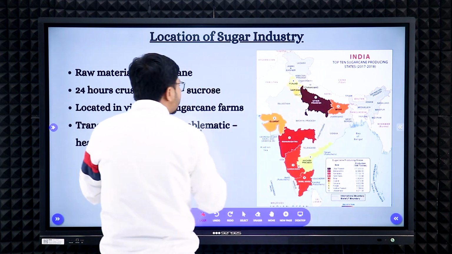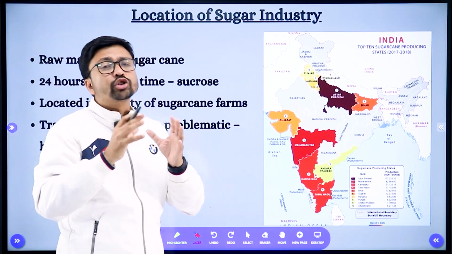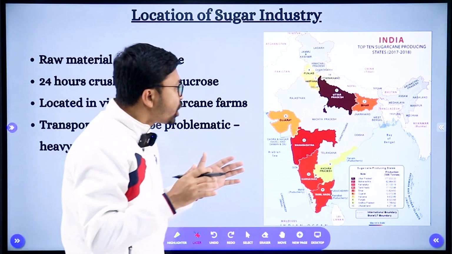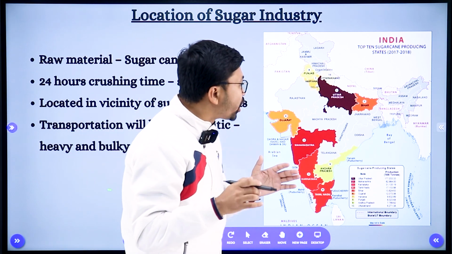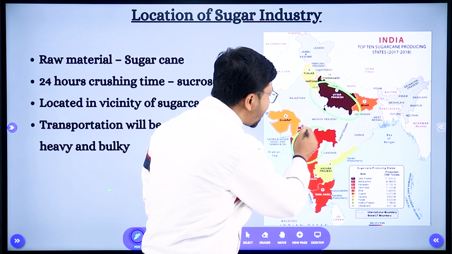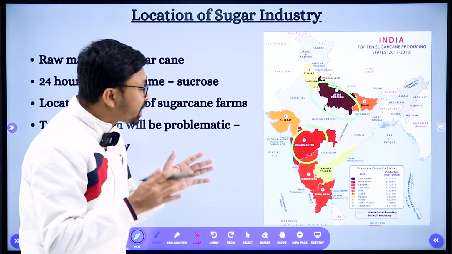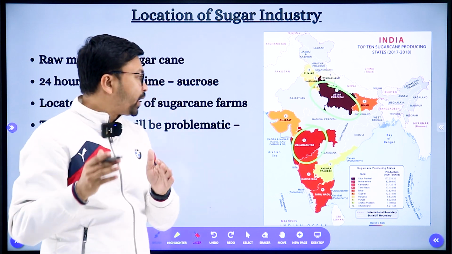Now, very interesting: in the agriculture chapter you have studied the sugarcane fields. Sugarcane is mainly produced more in Uttar Pradesh, right, as well as Maharashtra. Those are the areas that can produce more sugar, and nowadays the southern part is also growing very fast, right?